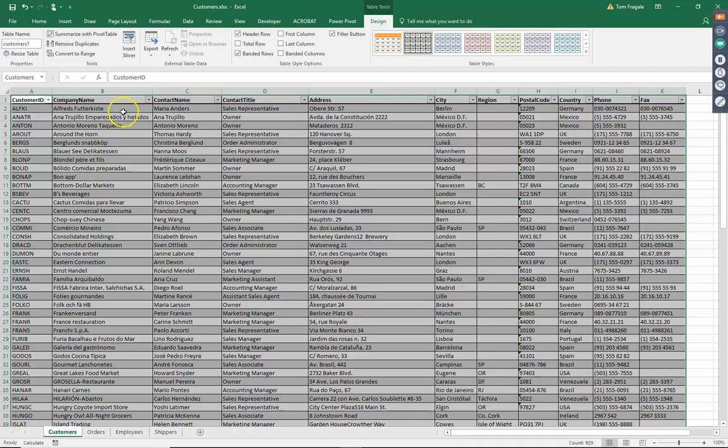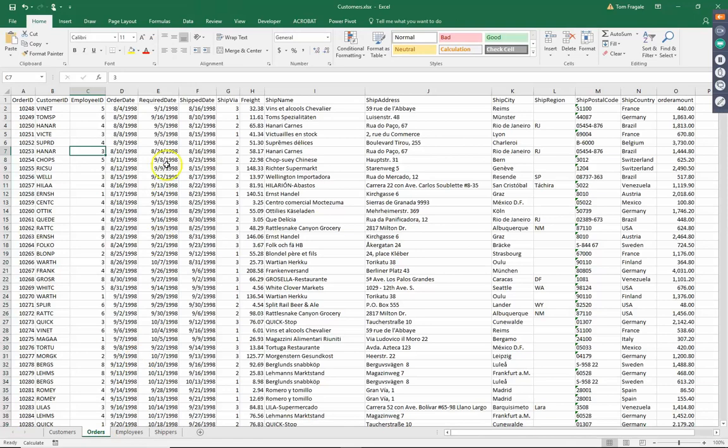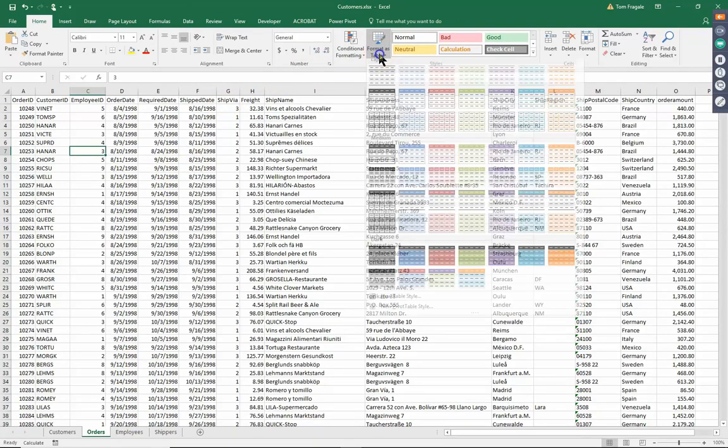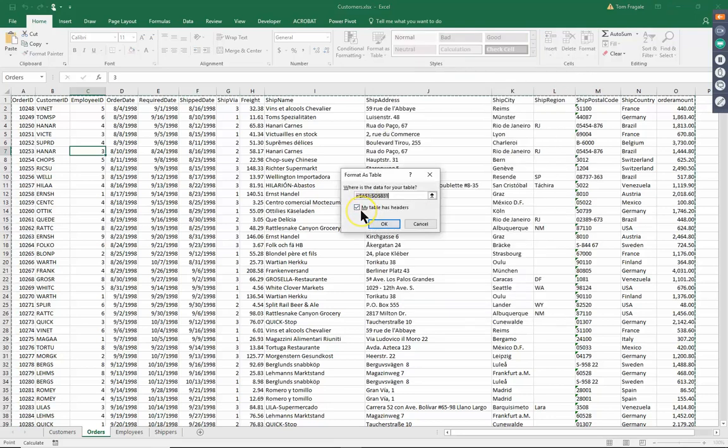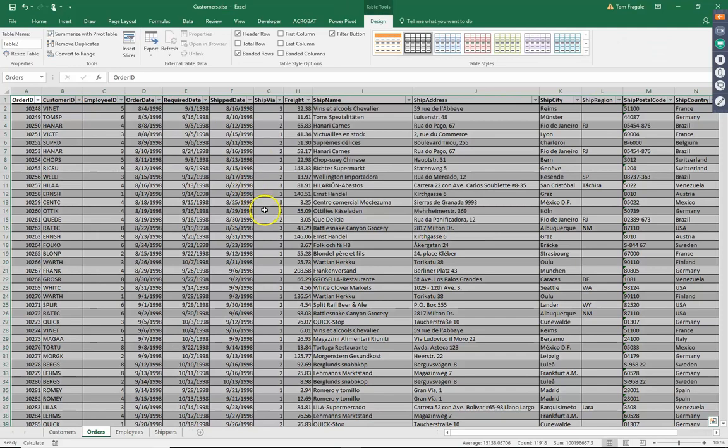And that's fine. Now, we'll do the same thing on the order sheet. I'll pick Orders. You see how right now it's just normal data. So I'll pick Format as a Table. You don't have to pick the same style as before, but I am going to pick the same one. I'll pick this one. And then notice how it's already checked where it says My Table Has Headers; you do want to make sure that is checked. I'll pick OK. And now this is a formatted table. Now let's give this one a better name. I'll call that one Orders 1.